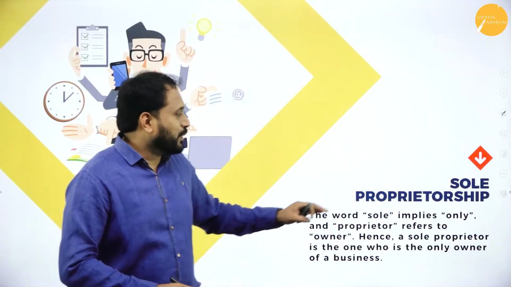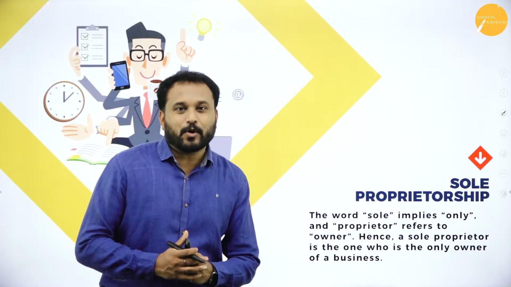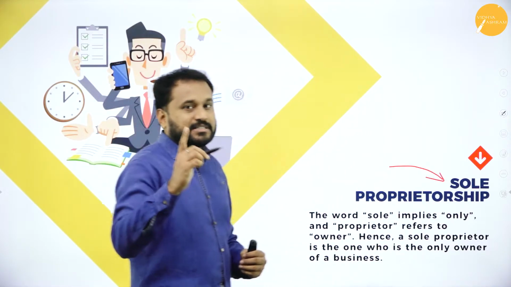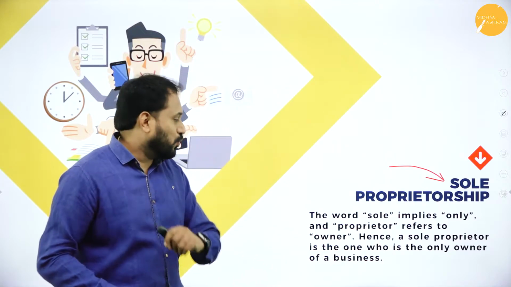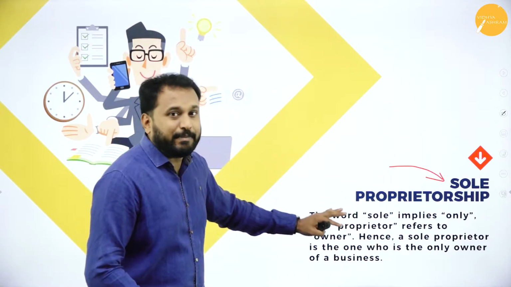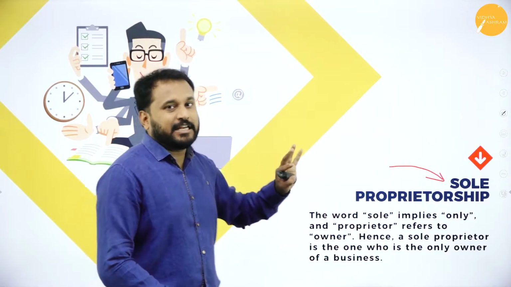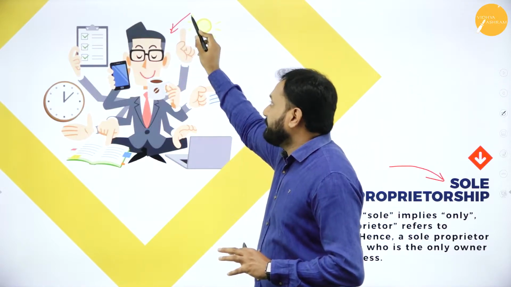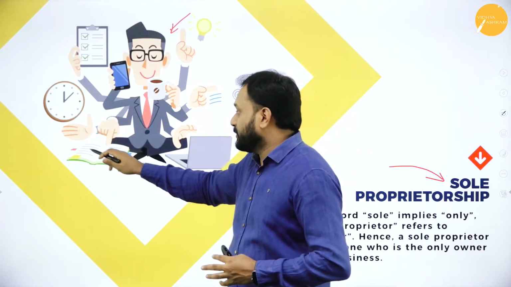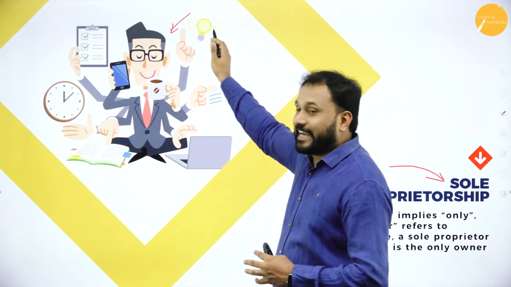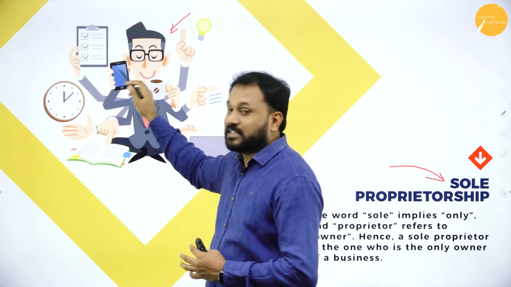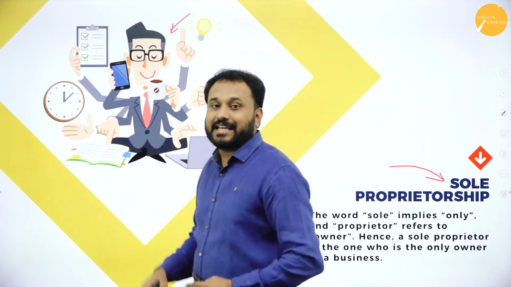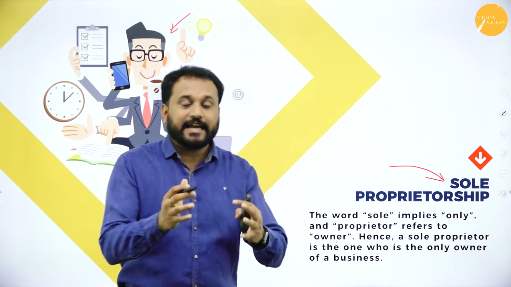Now moving on, we'll go with the first one, that is sole proprietorship. I told you the word sole in the sense one person. Sole itself means only one. Now here we'll go with the meaning of sole proprietor. Understand the meaning of sole proprietor. He's the only one who does everything. If you go with time management, what he should do, what he shouldn't do, the ideas he gets, the policies he makes, the way he operates, everything is his. He is the sole responsible person, and he starts the business and he ends the business.